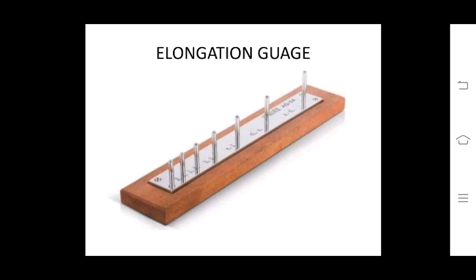This photograph shows the elongation gauge. You can see that the elongation gauge is made up of a long strip which is provided with some rods on the upper side at specified distances which are marked on the strip. The aggregates are allowed to go through these strips and accordingly they are categorized for their sizes and elongation.